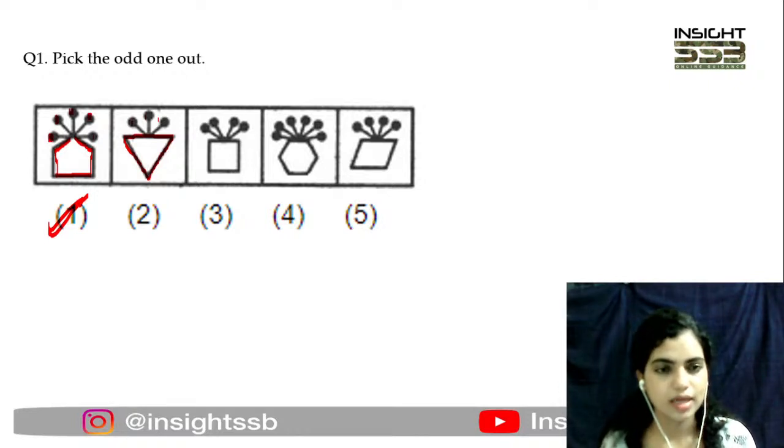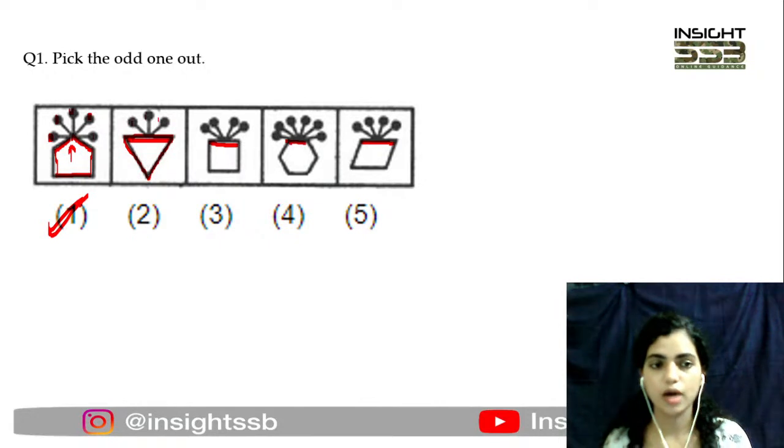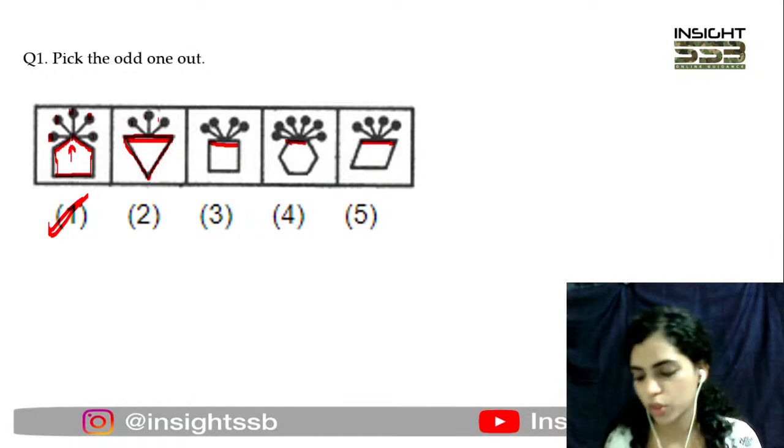Another thing is that जहाँ पे ये dots आके connect हो रहे हैं, they are basically getting connected on the edge of the figure. On rest of the options, on the edge of the figure the dots are getting connected, while in option 1 it is getting connected at this corner, right? So that is why this particular figure here is the odd one out, as the dots are getting connected at the corner and not at the edge, which is happening in the rest 4 cases. All right, so that is why we have to go with option number 1.